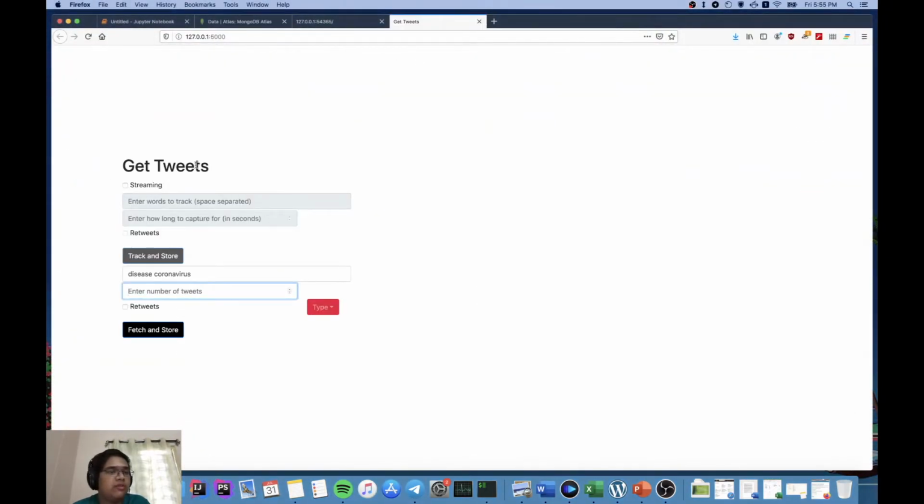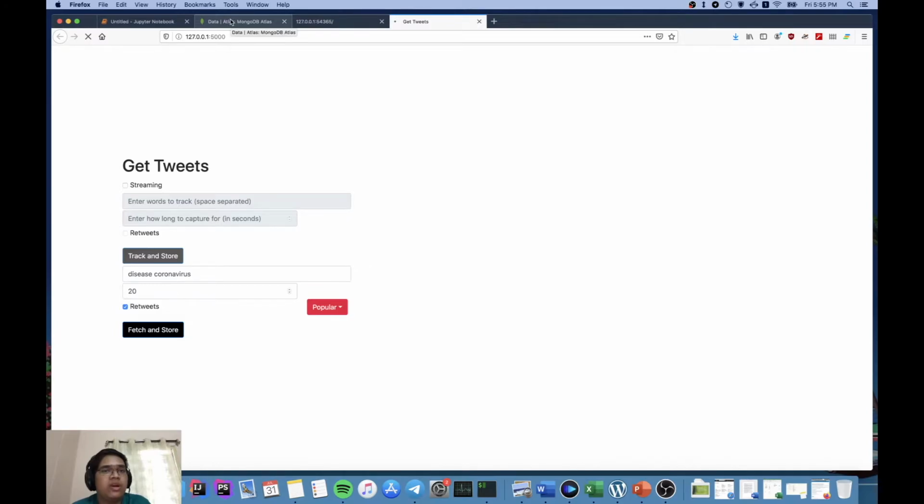So this is actually our front end. I have put in the query here, disease coronavirus, and let's say the number of tweets I want is around 20. I'm fine with retweets right now, but you might want to turn that off and then make it recent or popular. I guess I'll go with popular tweets, and then I'll click on search and store.